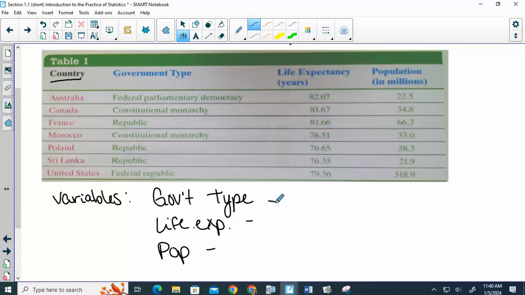Those were the things that we were looking at. Okay, so now we have to decide qualitative or quantitative. So government type, what would that be? Life expectancy. People, how long they live. Population is